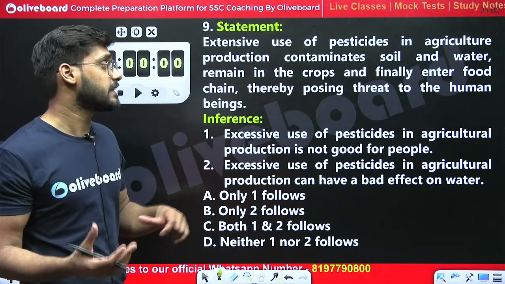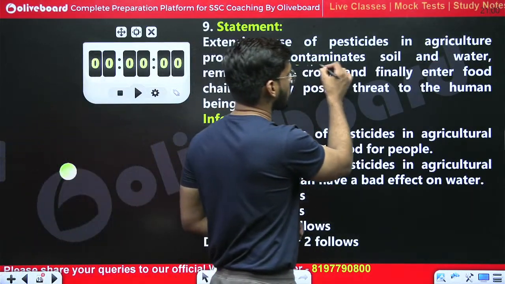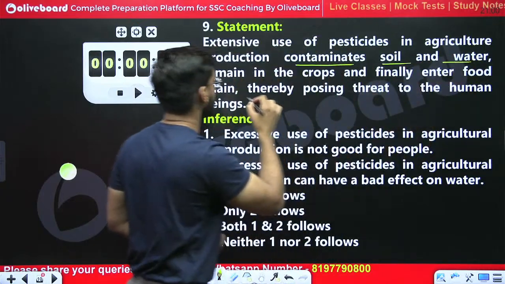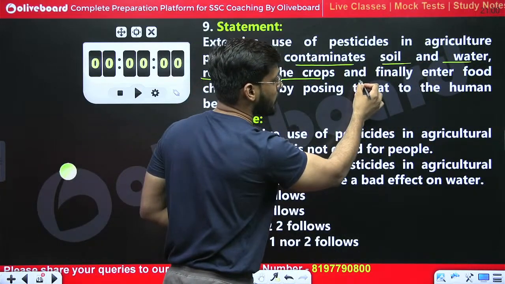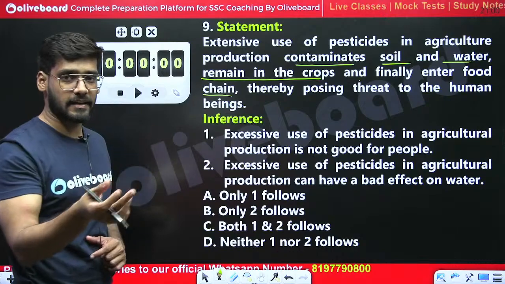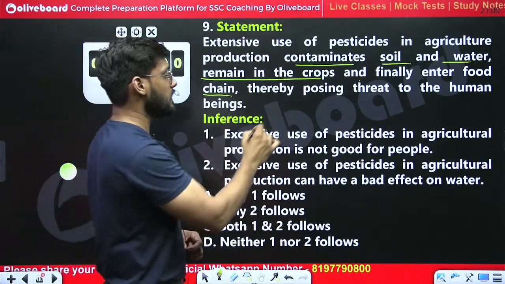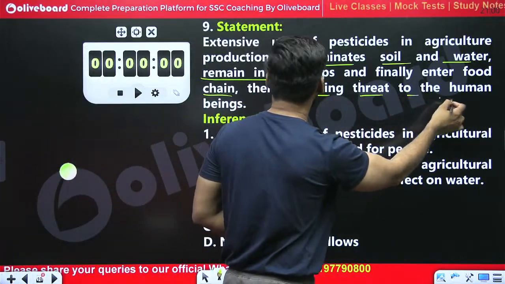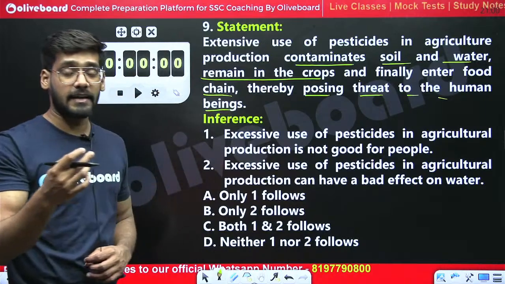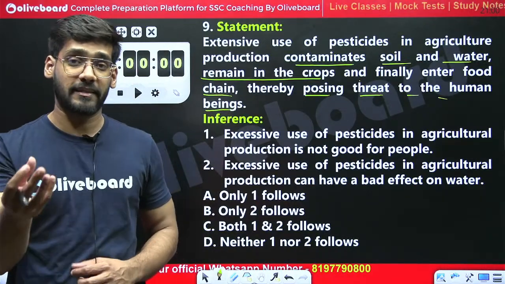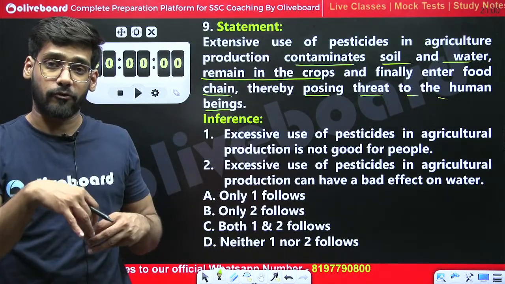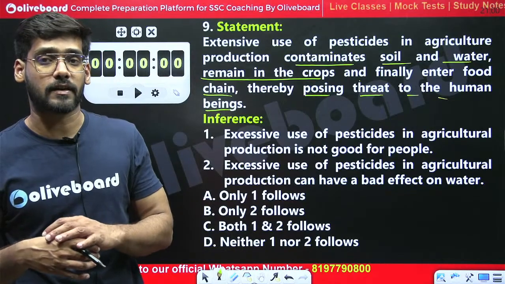What are the side effects? It contaminates soil and water, remains in the crops, and finally enters the food chain, thereby posing a threat to human beings, when they consume that contaminated food and water, right?